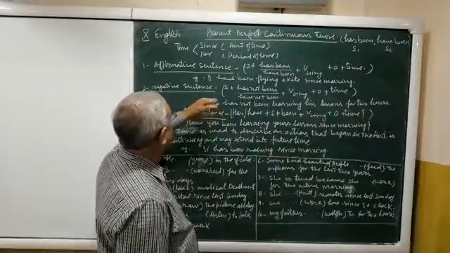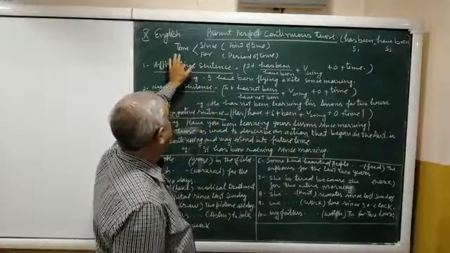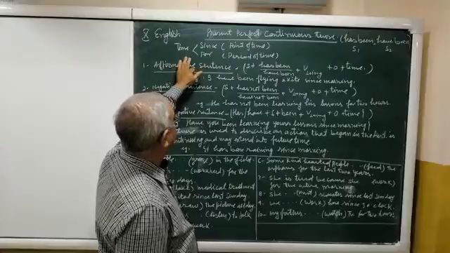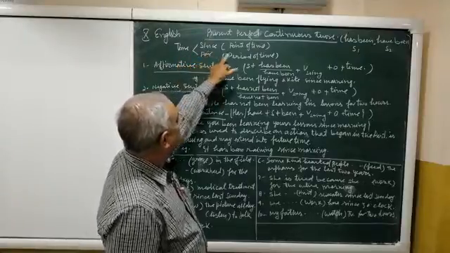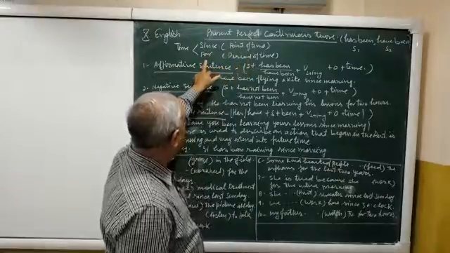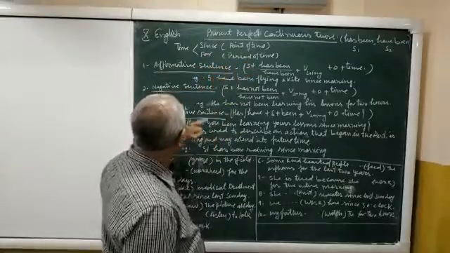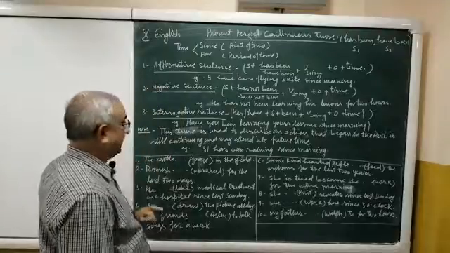Now in this tense we are using time. Time is a must in this tense, and time is denoted by using since or for. Since is used for point of time and for is used for period of time. Now there are three patterns of this tense.